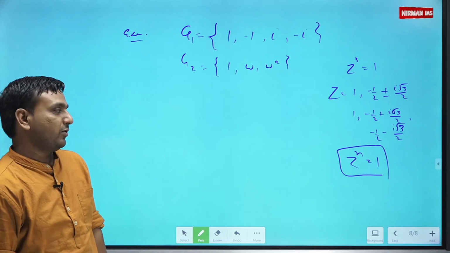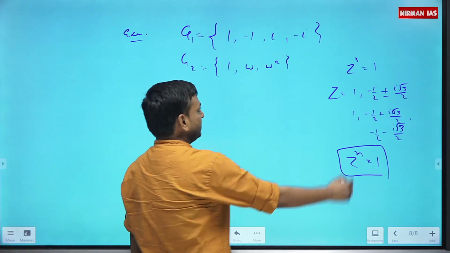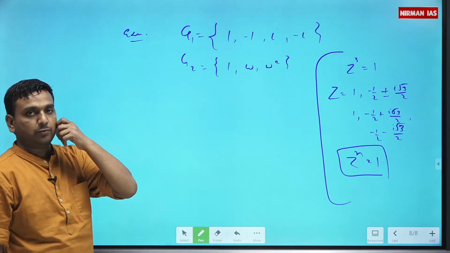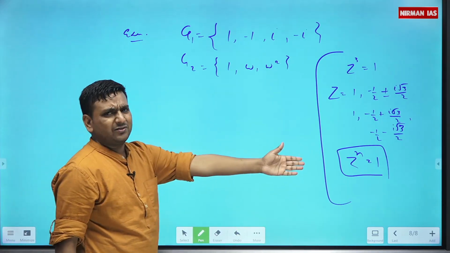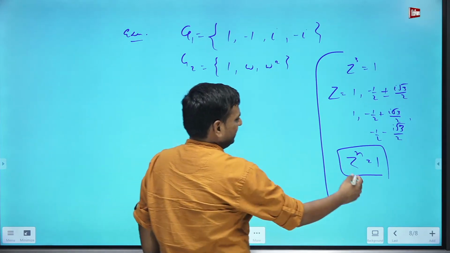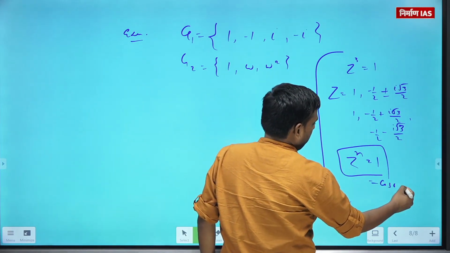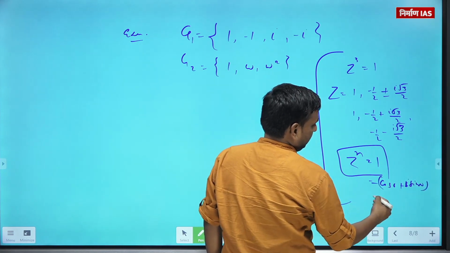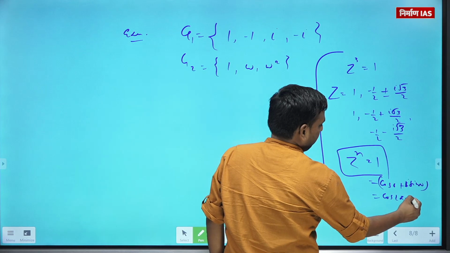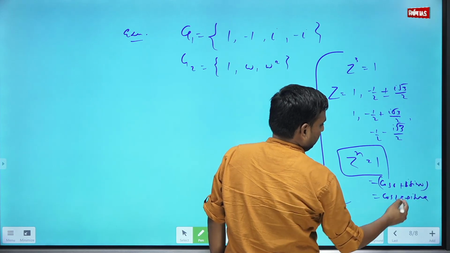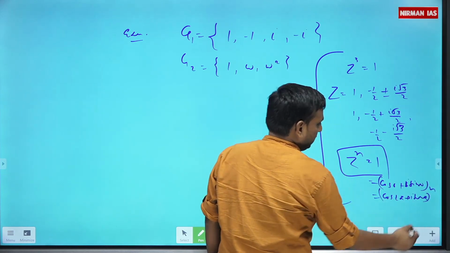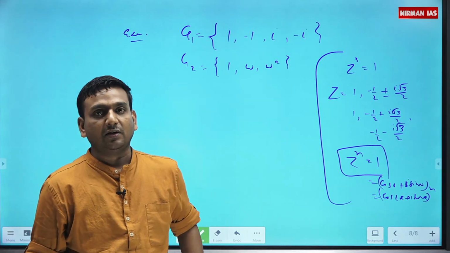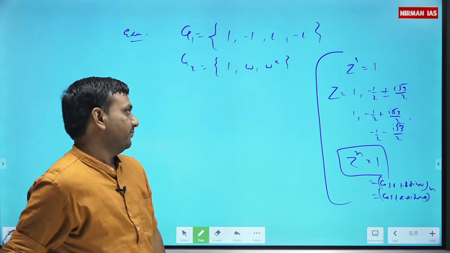Please let me know in the comment box if you also wish to have such equations or questions. I will detail it also. But here I'm dealing with group theory only. These are easy ones only. No problem. So just write cos 0 plus iota sin 0, and cos 2 pi plus iota sin 2 pi. Now put the power n, apply de Moivre's theorem, cos n theta plus iota sin n theta, and from there you can derive all such roots.